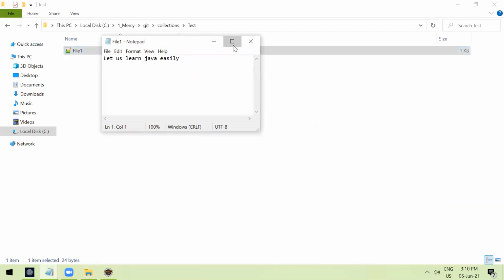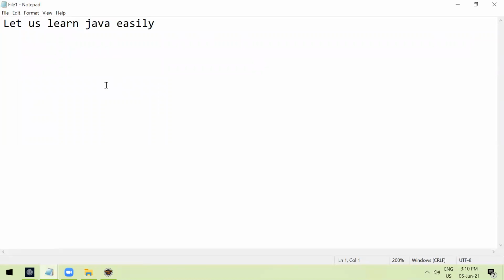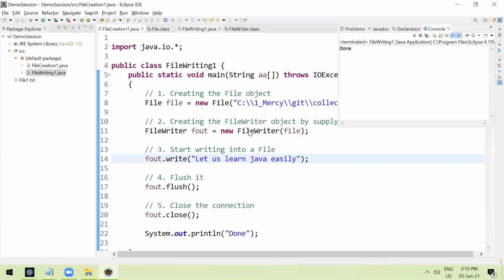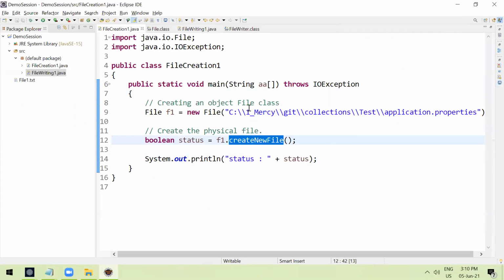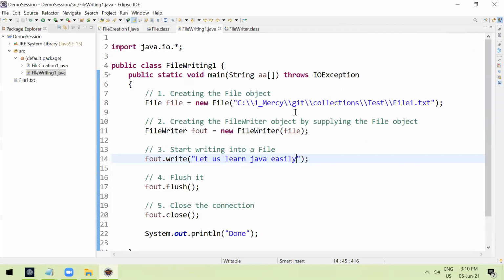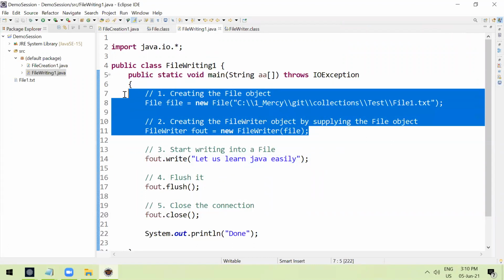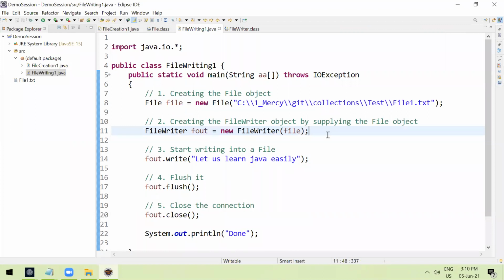So what can you understand? Every time when we use file writer, it is deleting the existing file and creating a new file and writing the content, right? Here, if you observe one more thing, we are not using this createNewFile method. When we go for file writer, it will automatically create the file. We need not create it explicitly, right? So every time it creates a new file and starts writing.